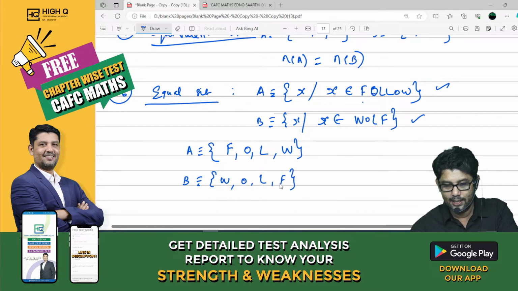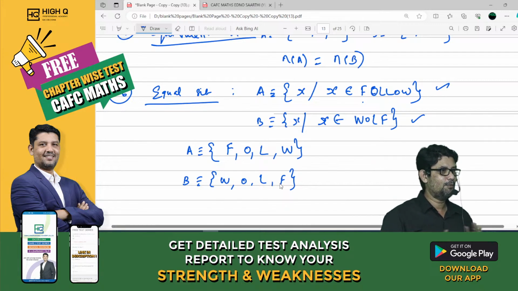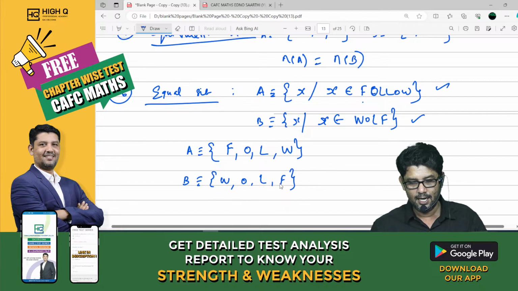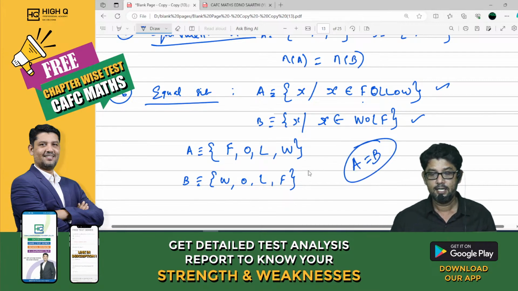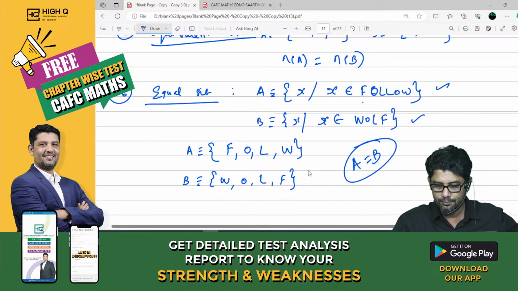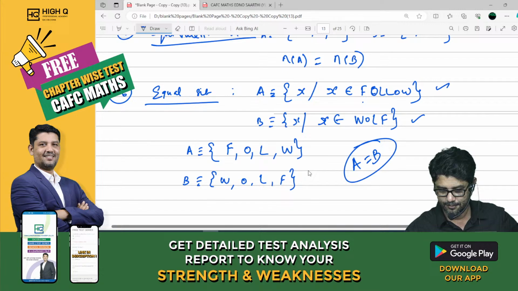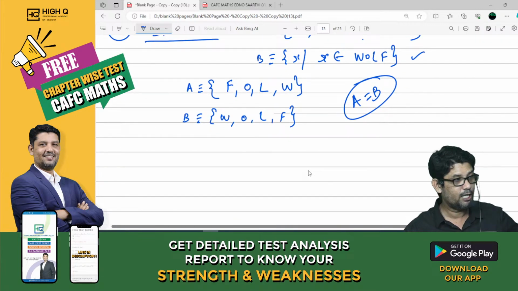Next, what is B equal to? WOLF. Look at these two very carefully. All the letters are same. Sir, order is not same. Order is not needed. Order need not be equal, my dear. So directly the letters are equal. Therefore, we call it A is equal to B. Is that clear, my dear? Say yes or no. A is equal to B. Is that clear, all of you? Yes. Fine. So this is what an equal set is.